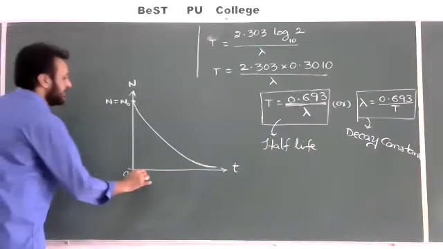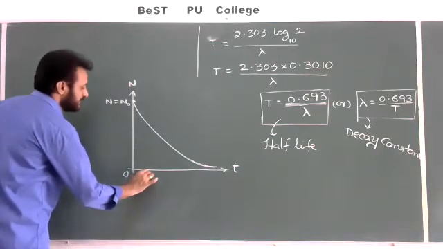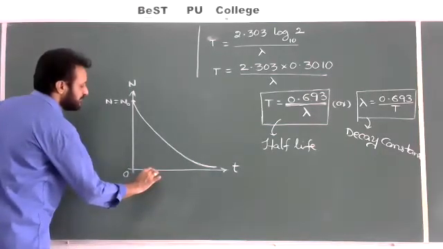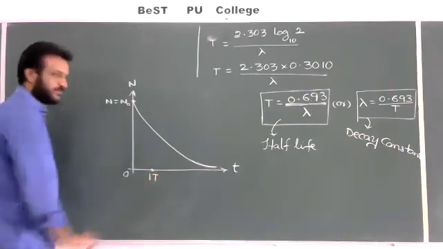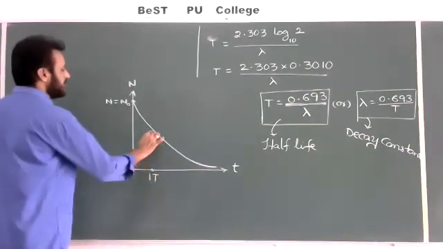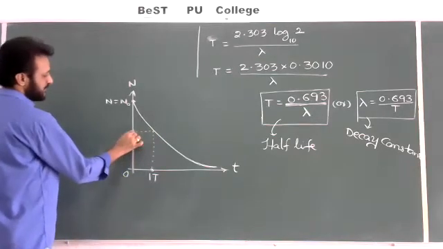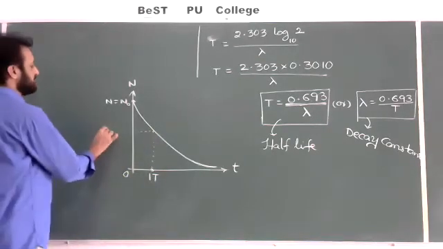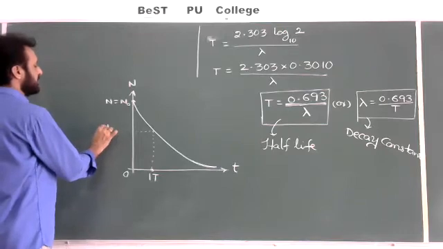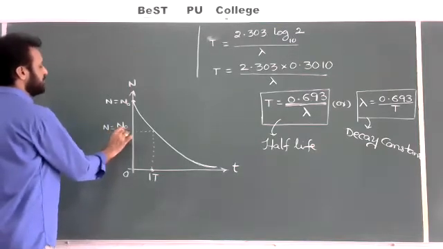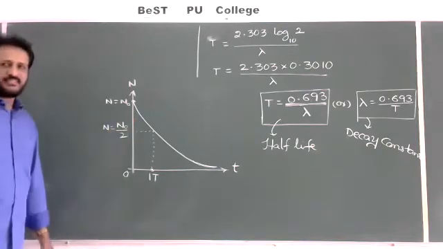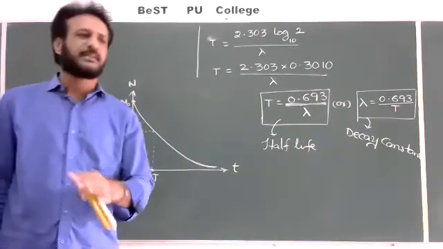For example, after one half-life I want to take. It is exactly after one half-life, 1T, I am taking. So what is the number of atoms in the sample? We can take it like this, on the left side. Here the number of remaining atoms in the sample is equal to how much? N is equal to N naught by 2, you should write. Half of the atoms will be reduced.